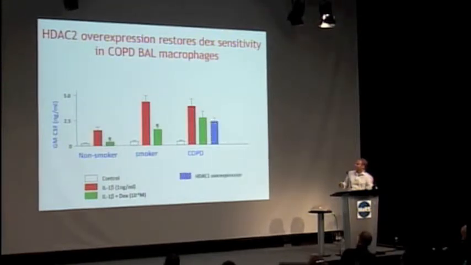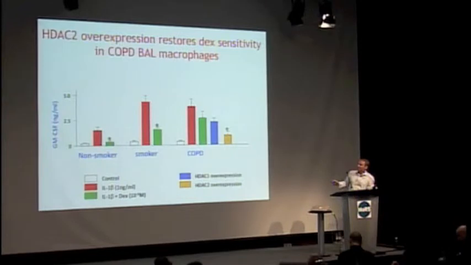If we overexpress HDAC1, we have no significant effects on steroid responsiveness in cells from the COPD patients, whereas if we overexpress HDAC2, we now see an ability of dexamethasone to suppress cytokine release. If we do the converse experiment and take cells from the lungs of healthy non-smokers and do siRNA against individual HDACs, again it's HDAC2 that targeted steroid sensitivity. Of course, that's not really a feasible drug process, trying to take cells out, overexpress or knock out genes and put them back in.